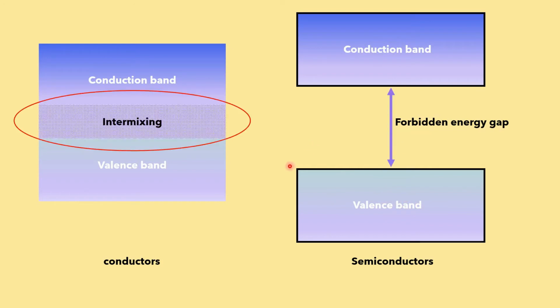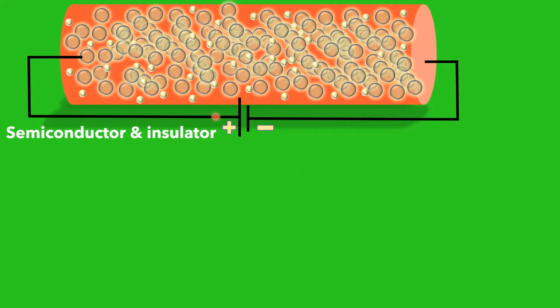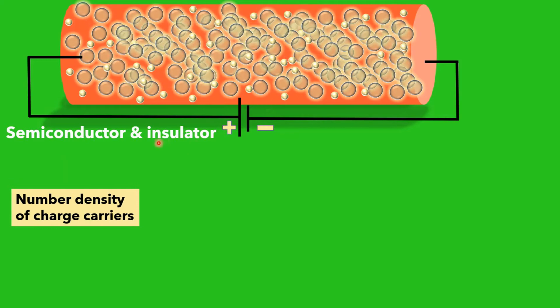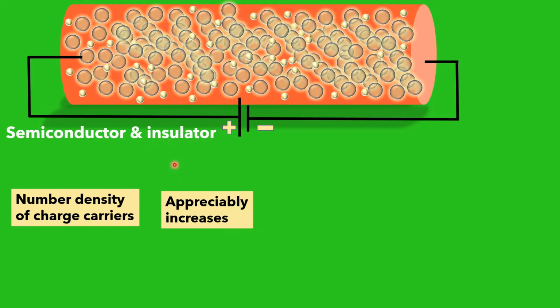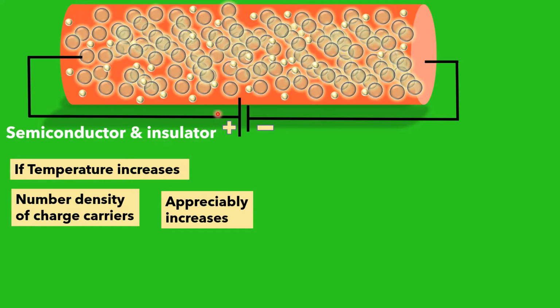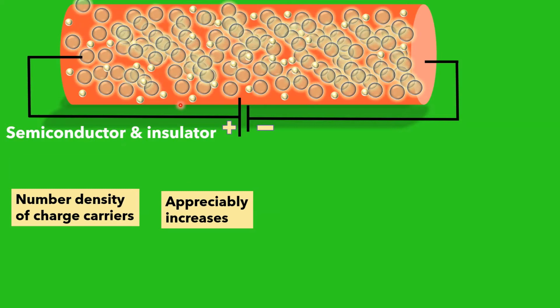Okay. Now, in the case of semiconductors and insulators, what happens when the temperature increases? In the case of semiconductors, the number density of charge carriers increases enormously, appreciably. Why? Because suppose you consider a silicon semiconductor, it has 4 valence electrons, and these 4 valence electrons of silicon will be shared mutually with the neighboring atoms, and therefore a covalent bond will be formed.